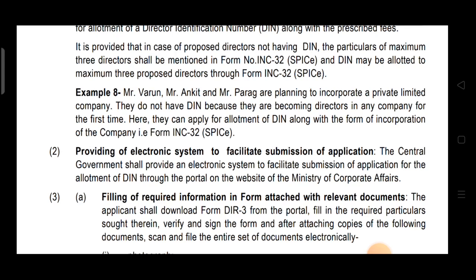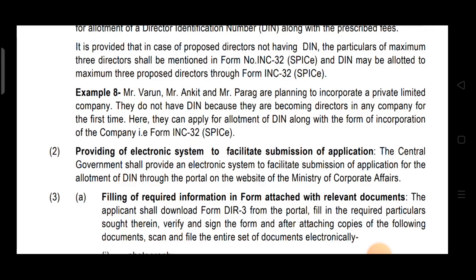So the company is new, not existing, and the individuals are also becoming directors for the first time. So in this case DIN can be allotted by filing form INC 32. Along with the incorporation form, they can apply for allotment of DIN also.